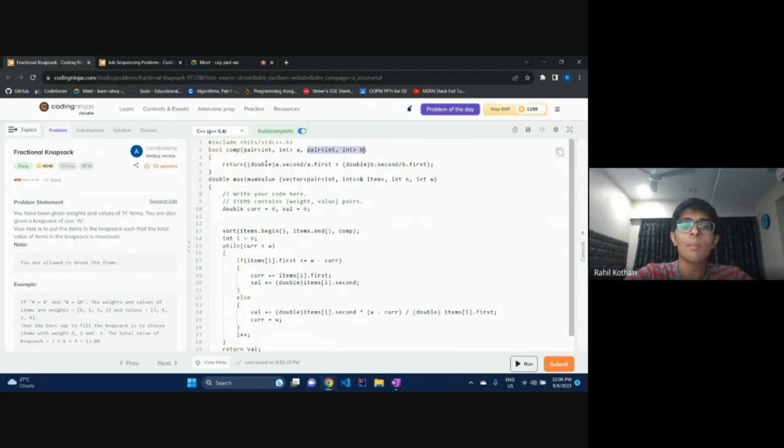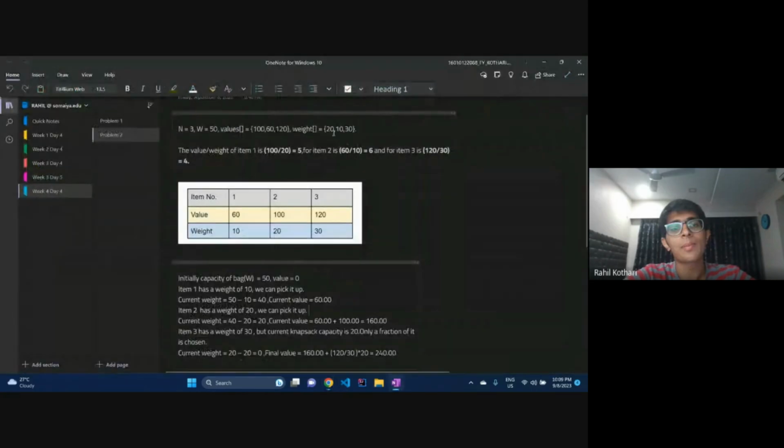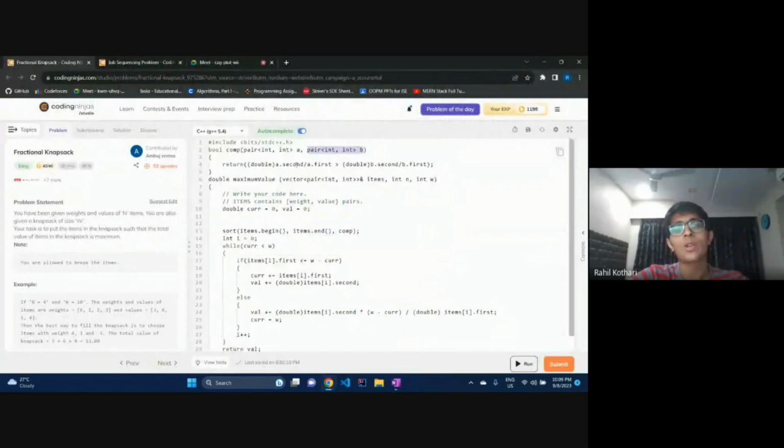So I simply return a.second divided by a.first greater than b.second divided by b.first. This double is basically to convert it into floating point numbers, because in the example I discussed we had pretty nicely divisible values. We will not always have that, and if I do not put double there, integer division will take place, thus giving me wrong values.